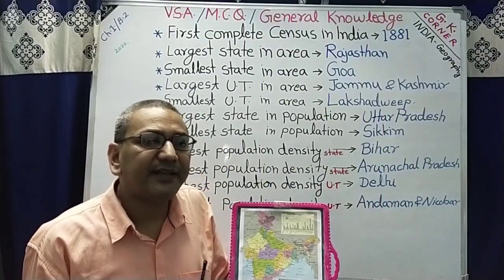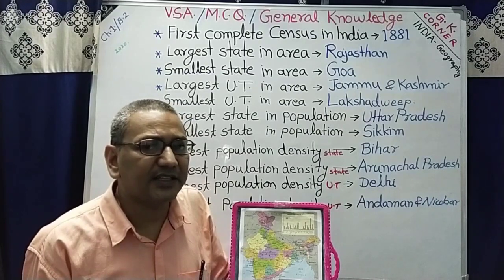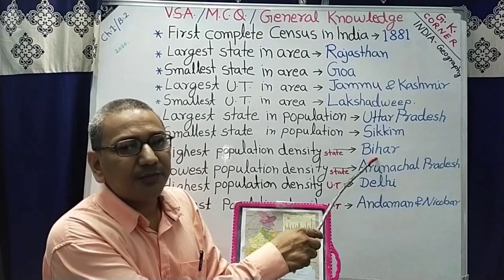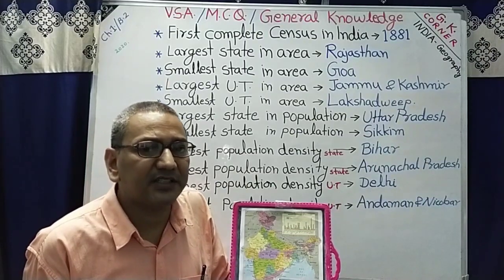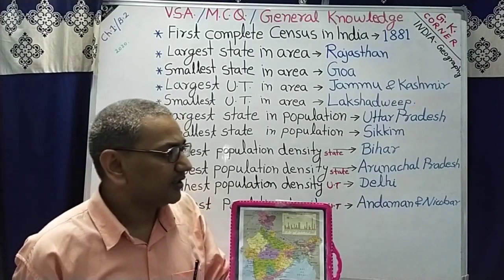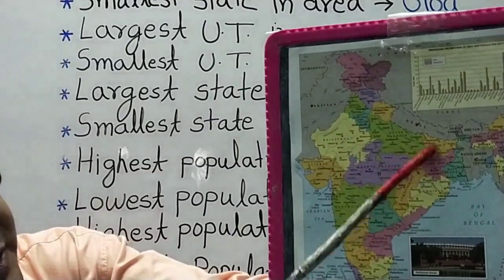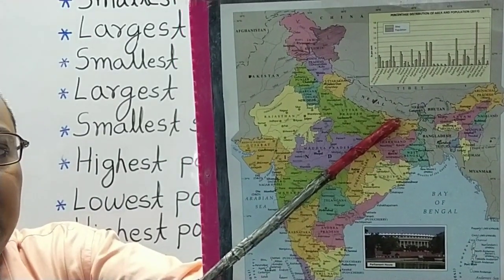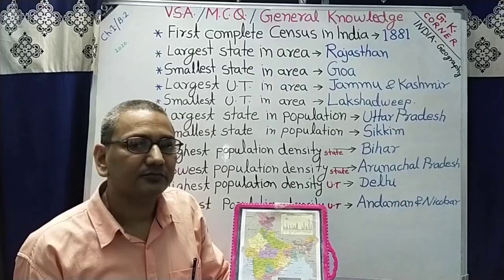Question. Highest population density in state. Correct answer is Bihar. Bihar has the highest population density in Indian states. In the map you can see this is Bihar, and it has the highest population density in India.